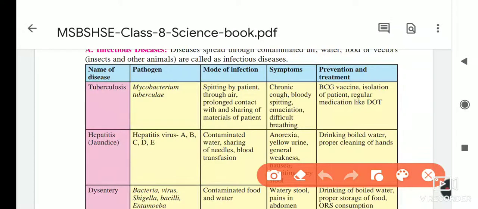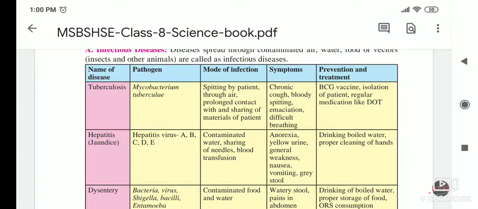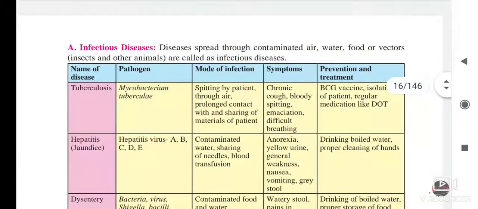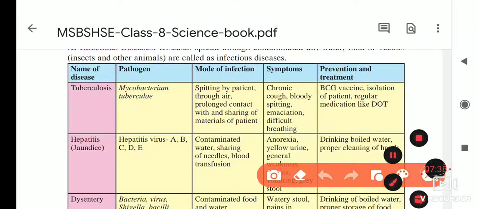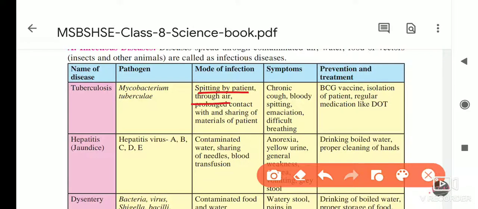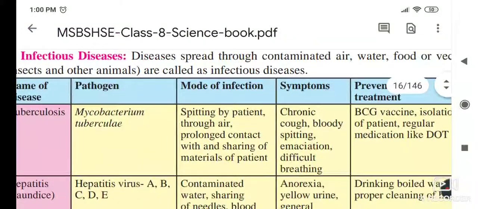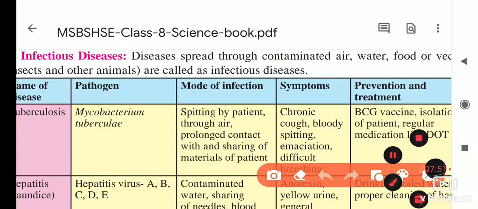And for that, what do we have to write? So here is the mode of infection of these diseases. TB's mode of infection is how the disease is spreading, that is, through spitting by the patient, through the air. Next, they told you prolonged contact with the infected person or sharing materials or things with the person.